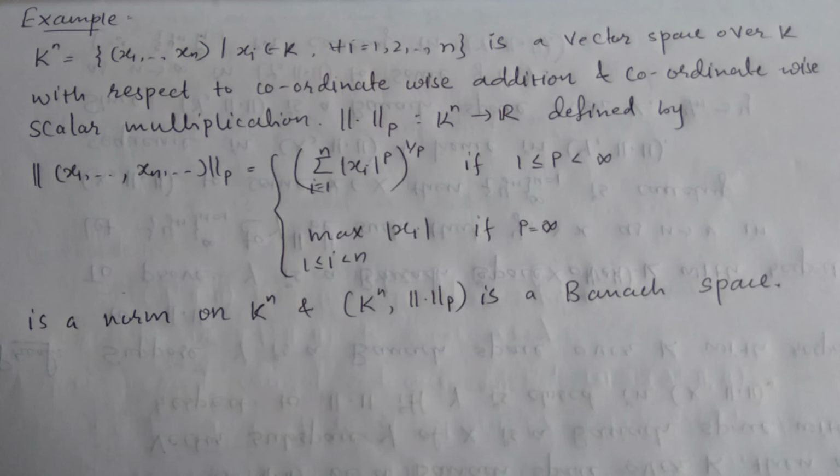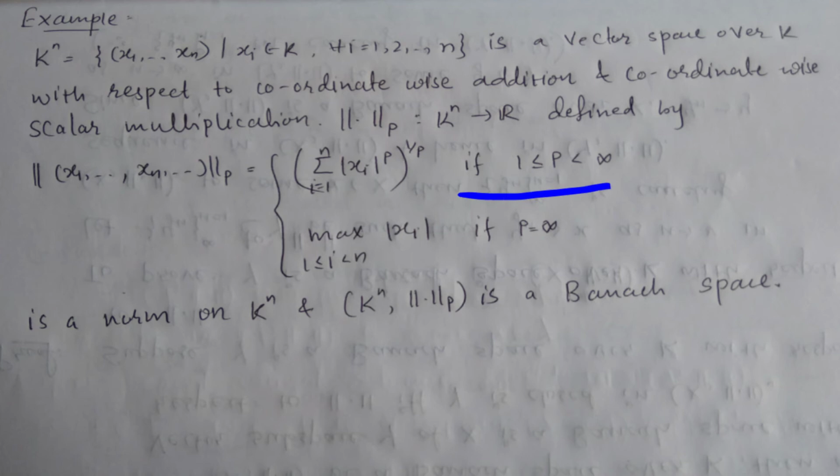Here we define a norm p, a function from Kn to R, defined by the norm p of (x1, up to xn) equal to the summation over i equal to 1 to n of modulus of xi to the power p, whole to the power 1 upon p.